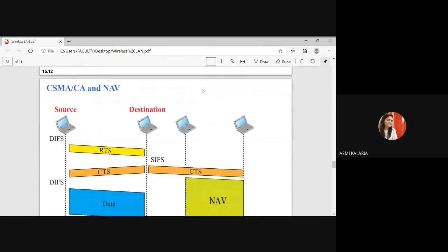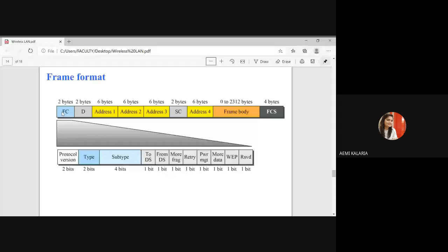As you can see over here, so many fields are there inside this frame format. First field is FC, frame control field. It is 2 bytes long. It indicates the type of the frame, and some control information is there inside this FC, right? So what kind of control information? Protocol version, type, subtype.